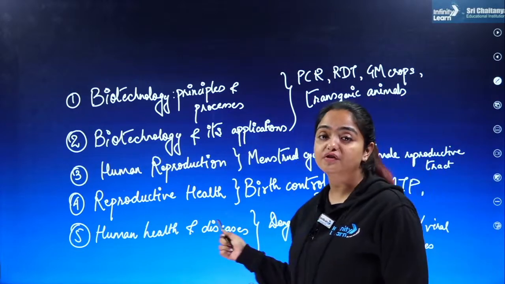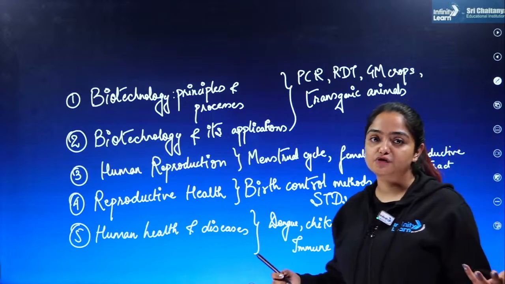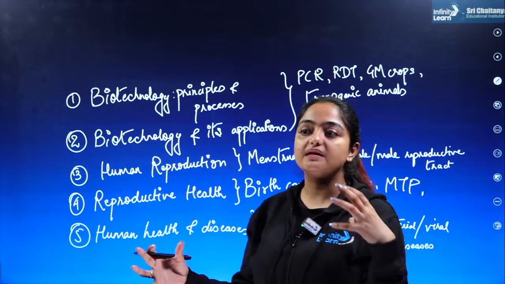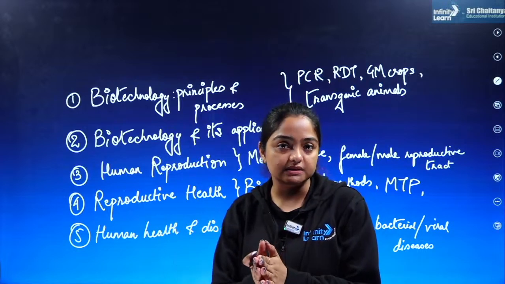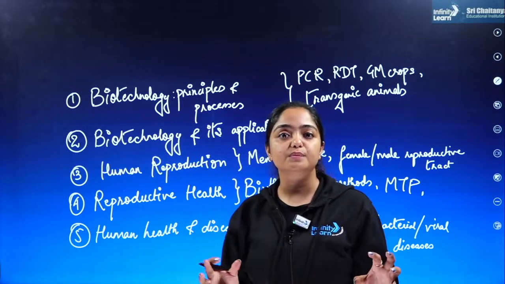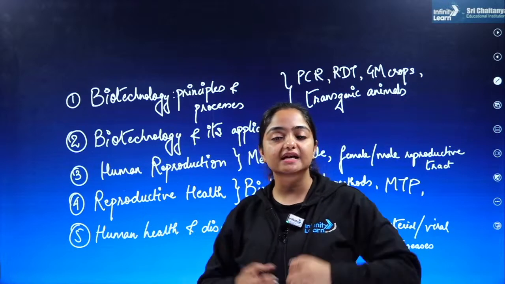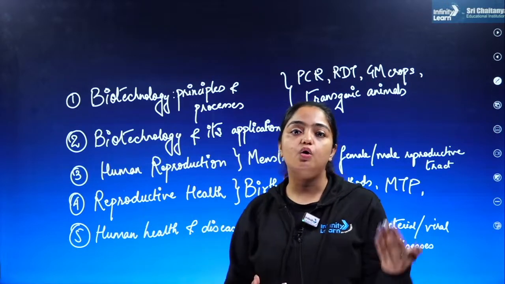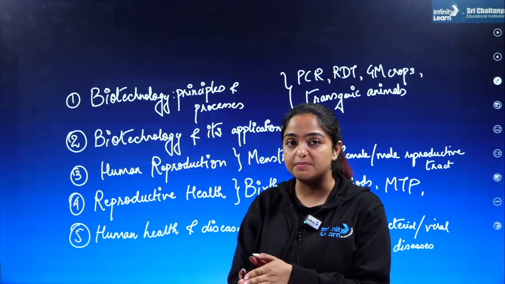Then we talk about human reproduction. So here, menstrual cycle, female and male reproductive tracts, right? These automatically become really important topics, because these are certain complicated topics and a lot of information in very brief is given. So a lot of information can actually help us in making a lot of different questions as well, right? So that is why automatically these topics become important.